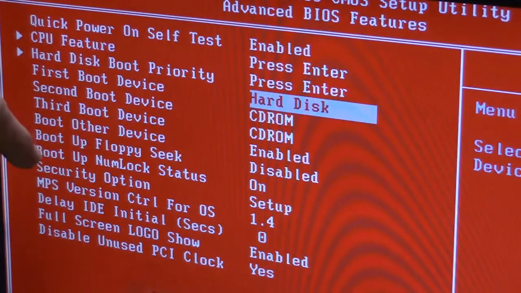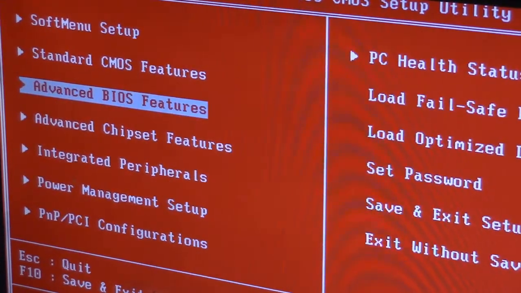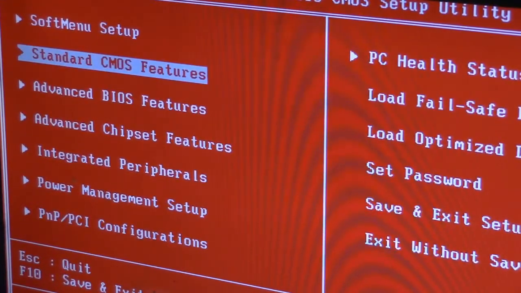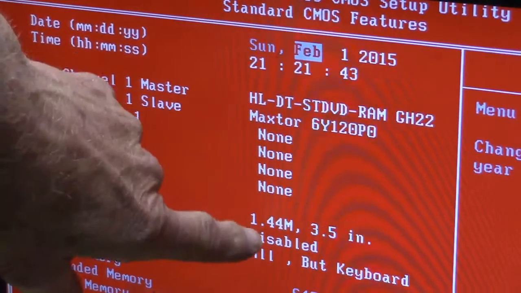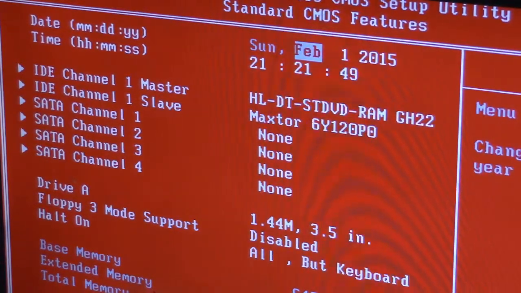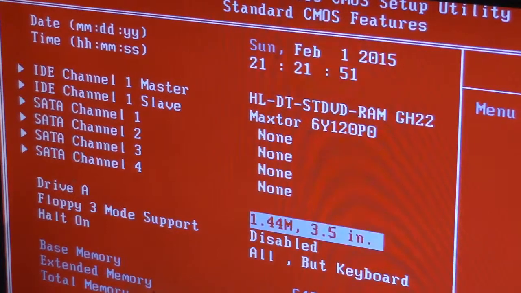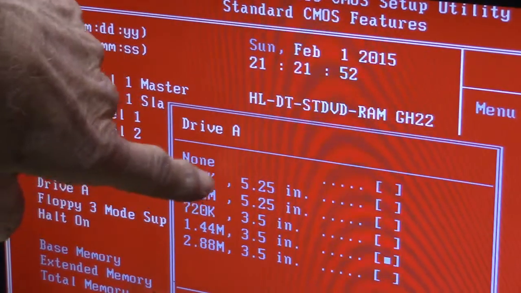Okay, now we need to back up. Go back up to the first one. Here we show drive A as a 1.44. That's the floppy disk drive, and you can either disable it, or they've got different ones.